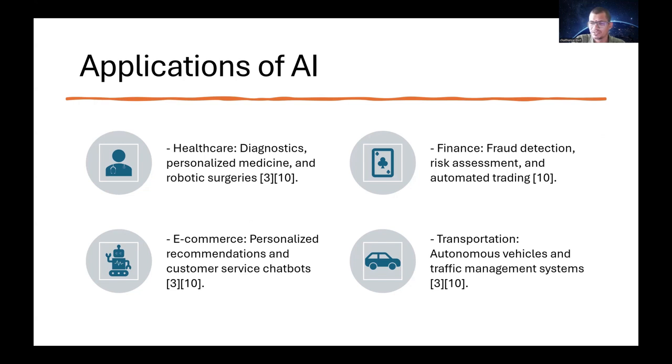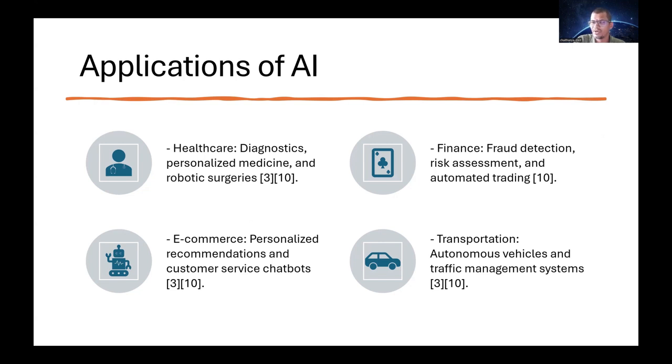Then coming to the e-commerce sector, it has personalized recommendations and customer service chatbots. For example, nowadays it has become a trend to give these personalized service chatbots. Every bank you can find a chatbot. For example, SBI uses Hila, and even Amazon has Rufus.